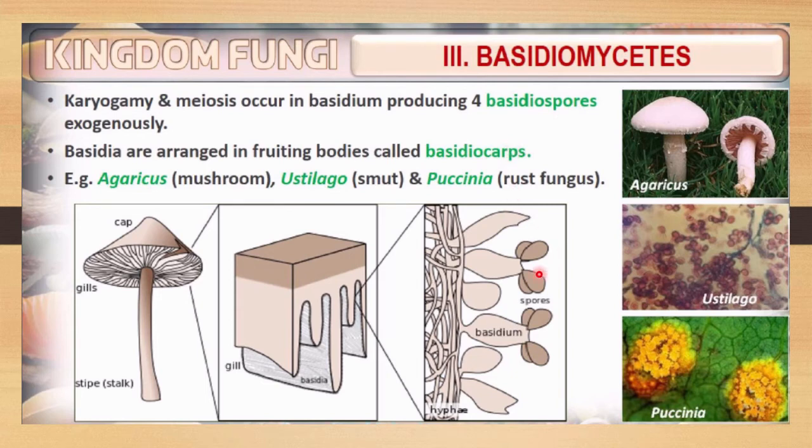Here, exogenously, this spore will be formed, and basidia are arranged in fruiting bodies called basidiocarps. An example of this type of basidiomycete is Agaricus, which is also called a mushroom. Ustilago is a smut, a parasitic type of fungi. Then Puccinia is also a parasitic fungus, also called rust fungus.